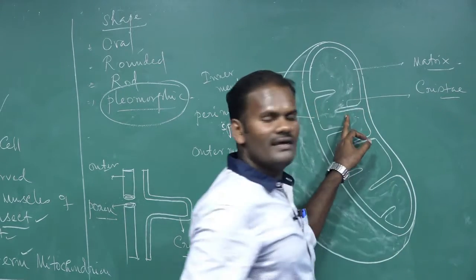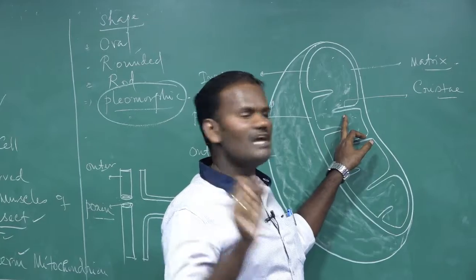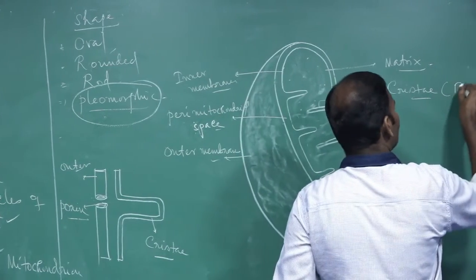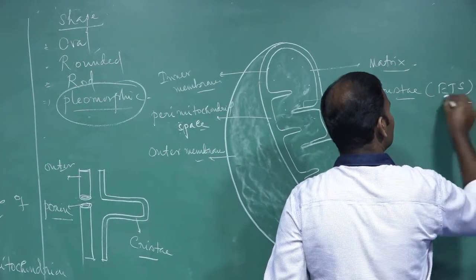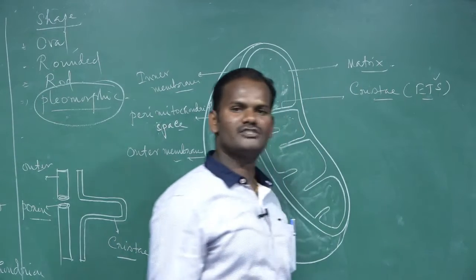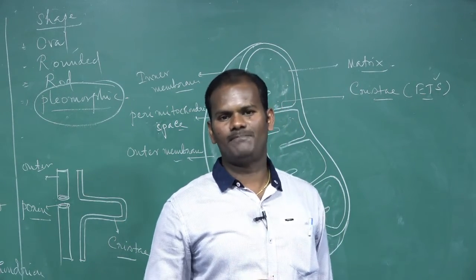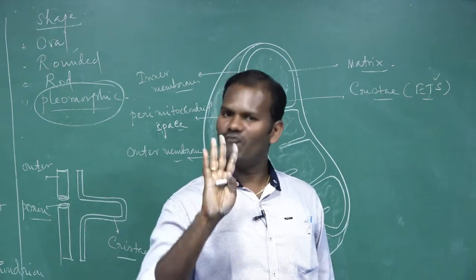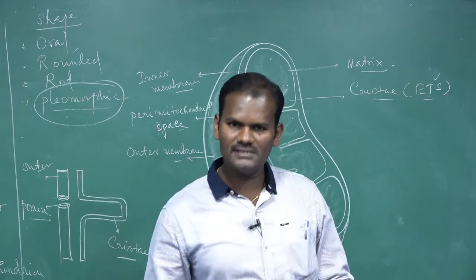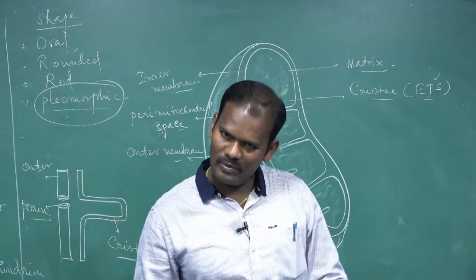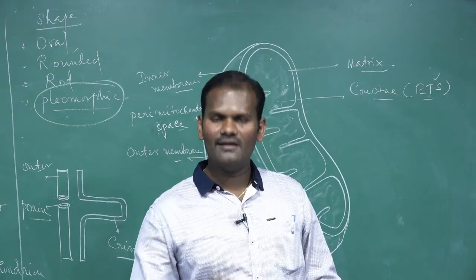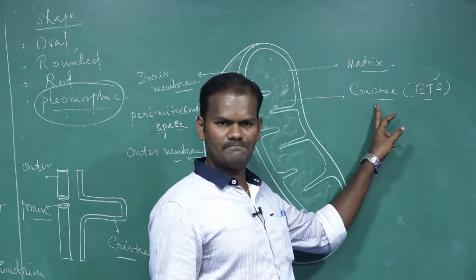Cristae contain most of the enzymes for the electron transport system. Do you know what the electron transport system is? It is the fourth stage of aerobic respiration. Aerobic respiration includes four stages: one is glycolysis, the second is oxidative decarboxylation of pyruvic acid, the third is the Krebs cycle, and the fourth is the electron transport chain.